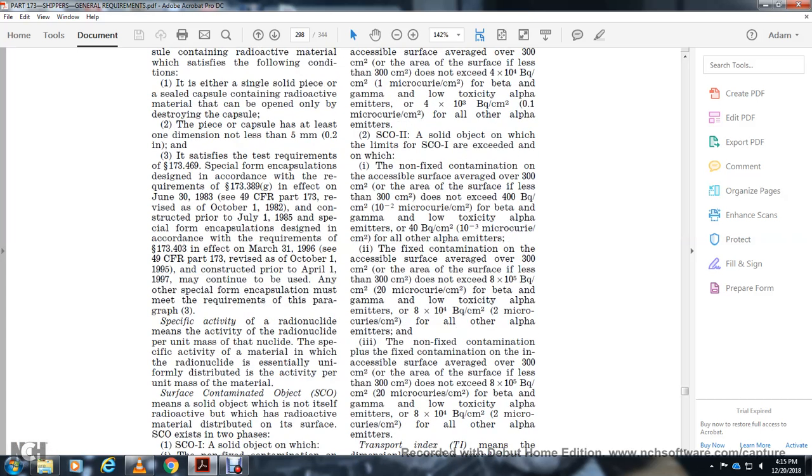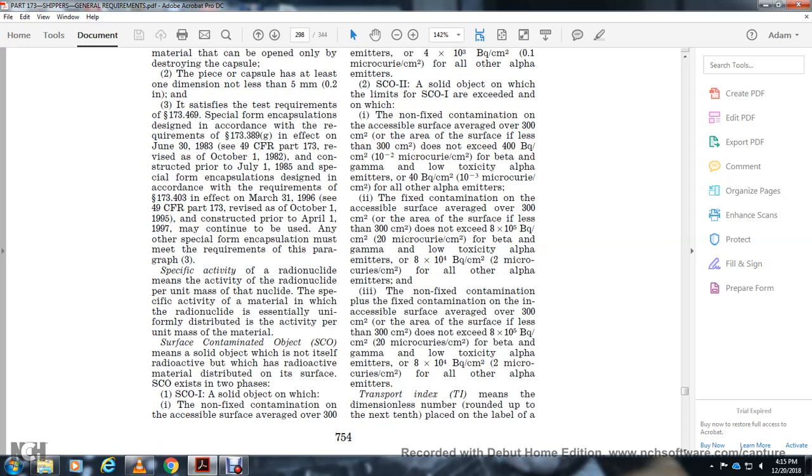Specific activity of a radionuclide means the activity of the radionuclide per unit mass of the nuclide. Specific activity of a material means the activity per unit mass of material in which the radionuclides are essentially uniformly distributed. Surface contaminated object means a solid object that is not itself radioactive, but has radioactive material distributed on its surface. A surface contaminated object exists in two phases.